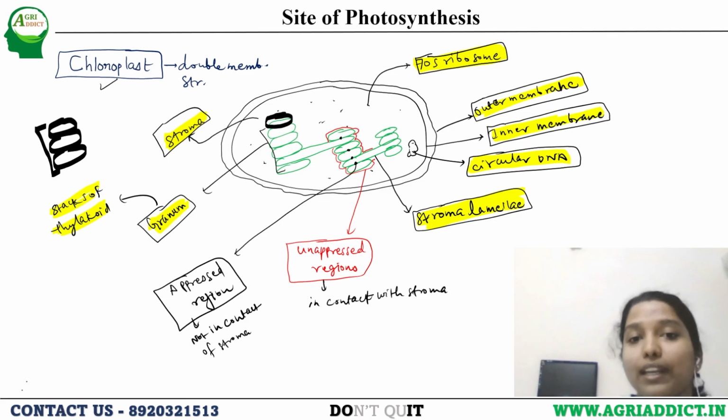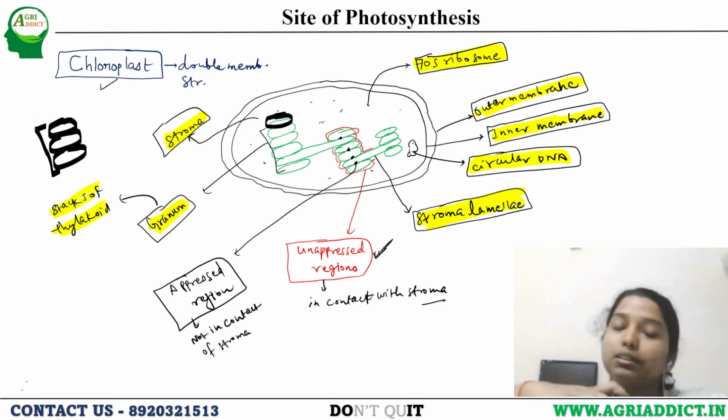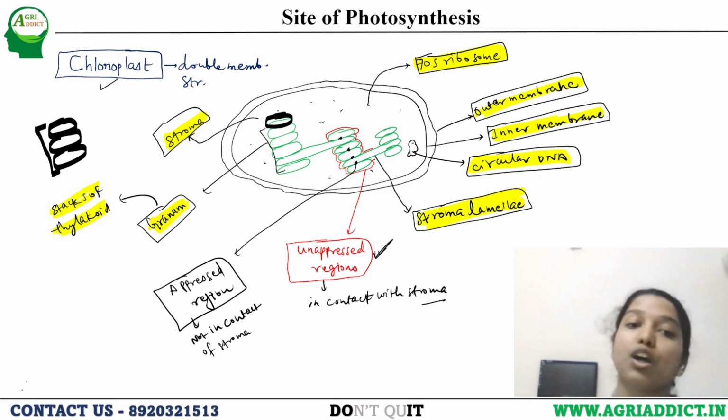The portion of the thylakoid membrane which is in contact with the stroma is known as the unappressed region. Whereas the part of the thylakoid which is not in contact with the stroma, because it is one above the other, the middle or central part, is not in direct contact with the stroma. That is known as the appressed region.